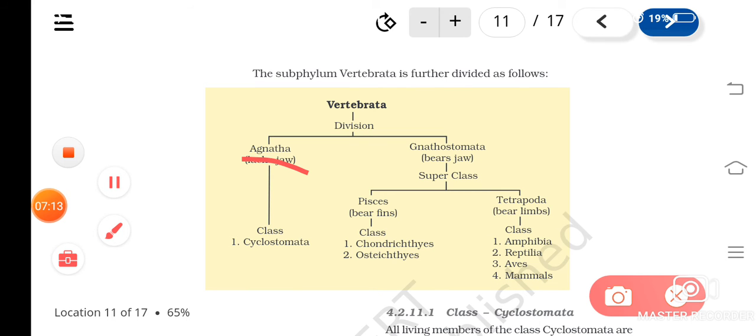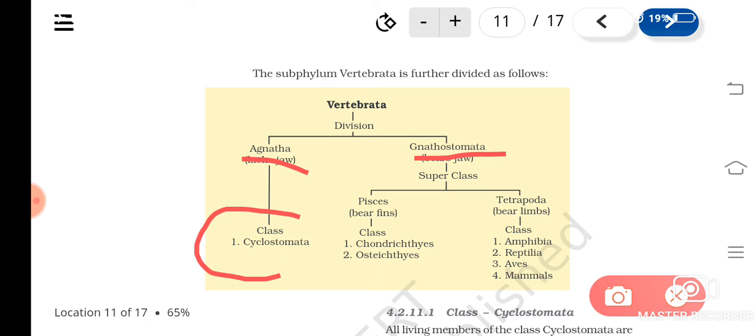Okay, Agnatha and Gnatho. See, G is silent there. Gnathostomata. Understood? Agnatha and Gnathostomata. And the division Agnatha has only one class, that is Cyclostomata. Children, these terms may feel difficult, so please read them loudly 2-3 times.